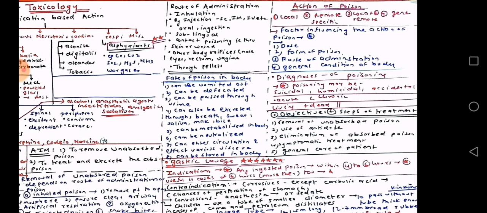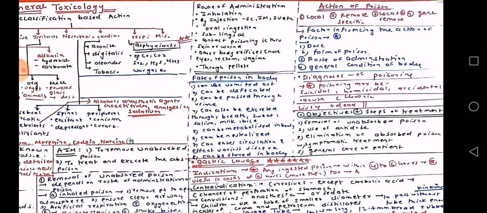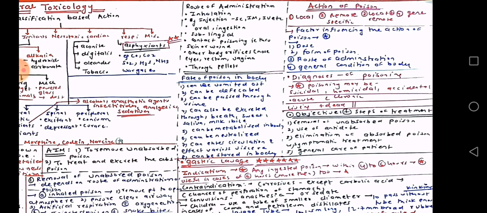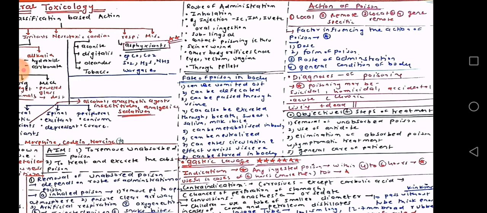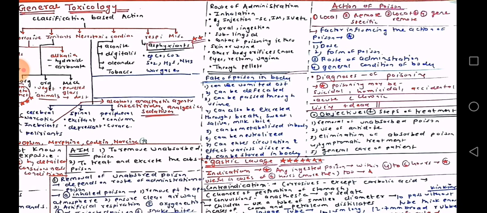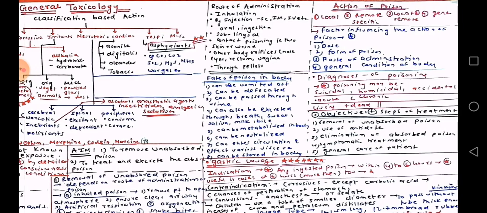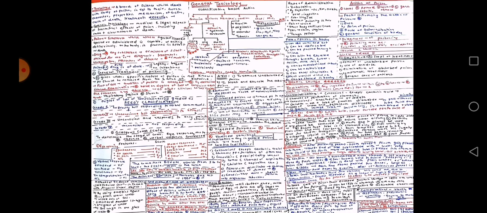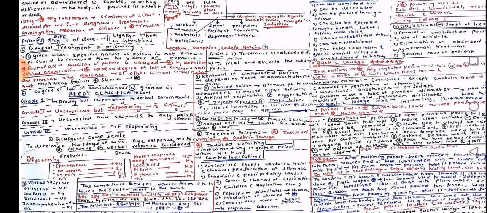Diagnosis of poisoning: poisoning may be suicidal, homicidal, accidental, acute or chronic, in the living or in the dead. Objectives and steps of treatment: first, removal of unabsorbed poison; second, use of antidote; elimination of absorbed poison; symptomatic treatment; general care of the patient. Right. So with this we have covered some points on the steps of treatment. Now we move on to the details.